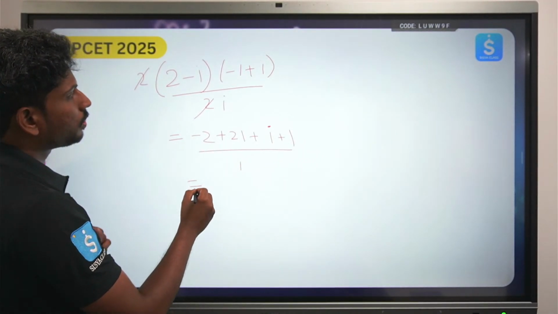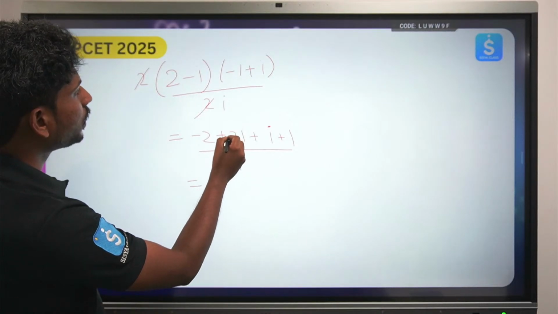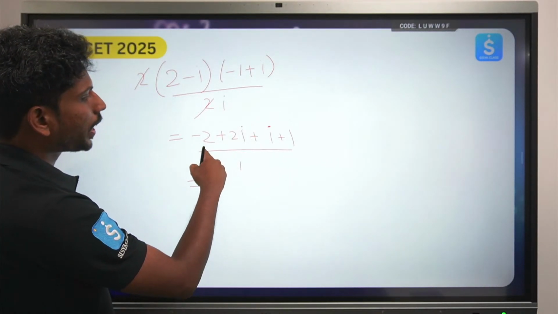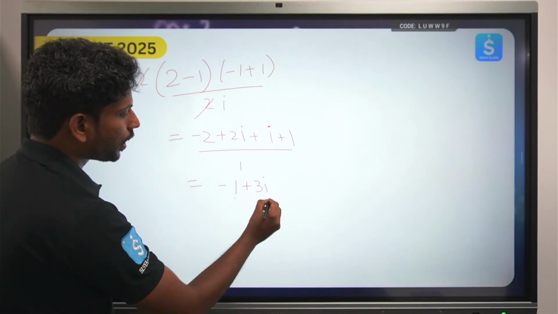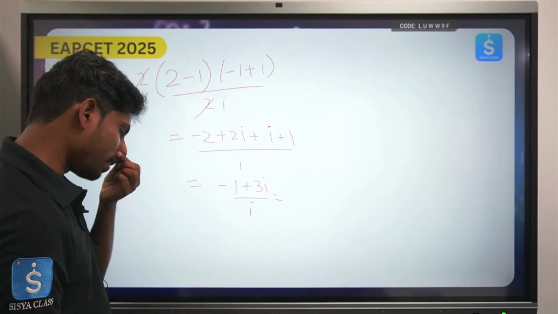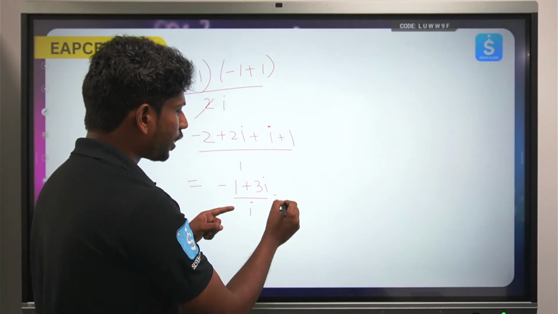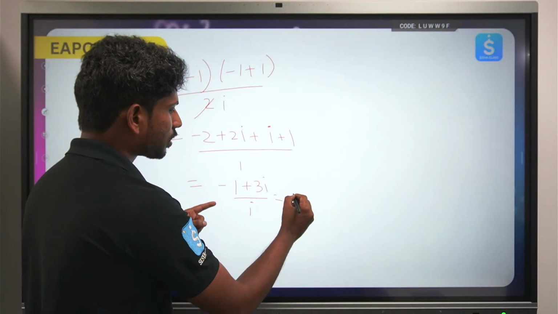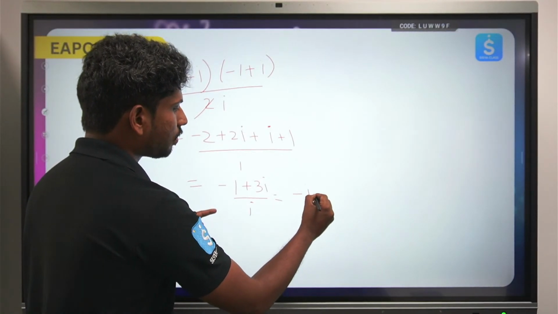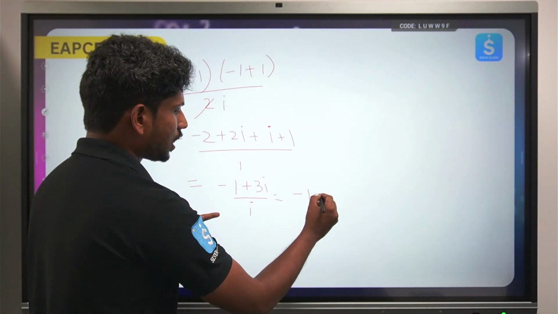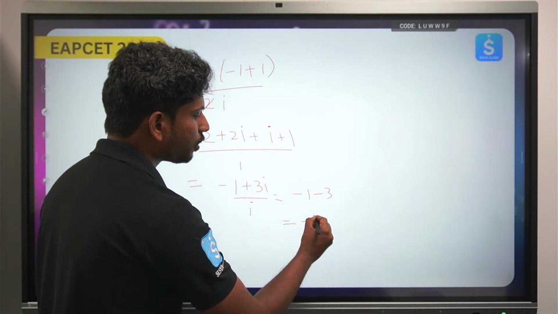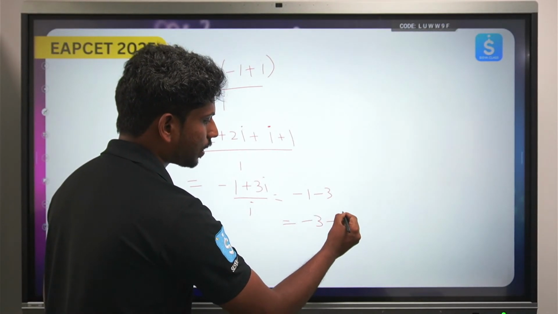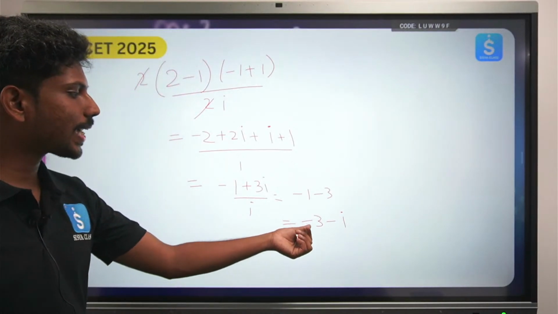Okay, now if you try to see here, 2i, so minus 2 plus 1 minus 1, minus 1 plus 3i by i. So what will this become, if you try to multiply i on both numerator and denominator, this will become minus i, and this will become minus 3. So minus i minus 3, so finally you have minus 3 minus i. Okay, so you have the x and y value.